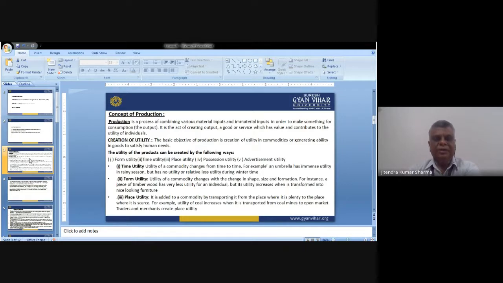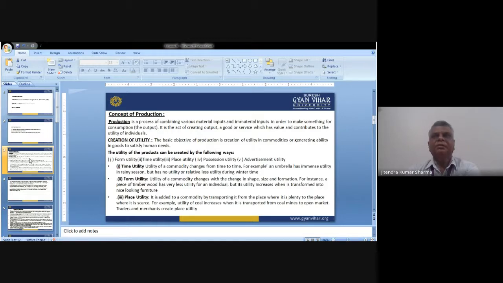Then the second one is form utility. The utility of a commodity changes with changes in its shape. Sometimes when we change the shape of the product or service, the utility is called form utility. For example, trees, when they are in nature, give environmental clearance.